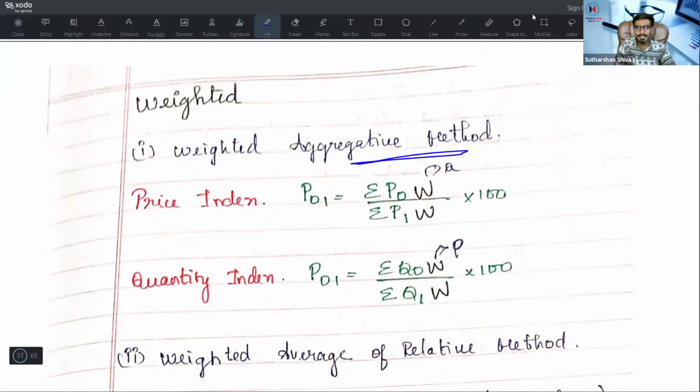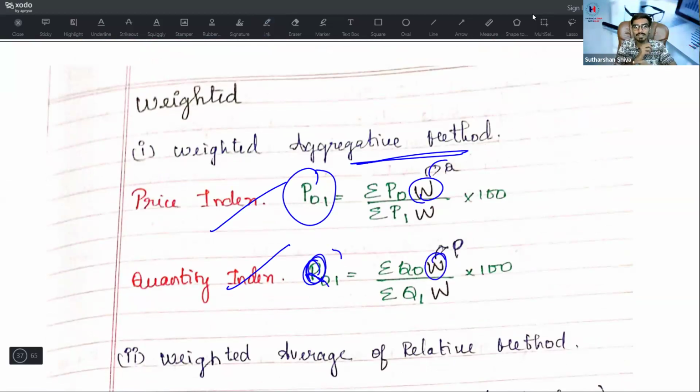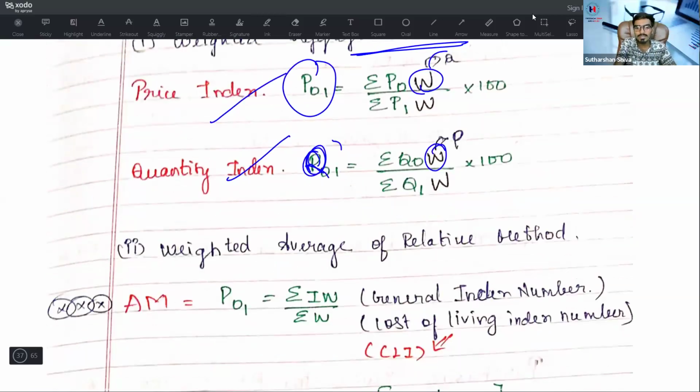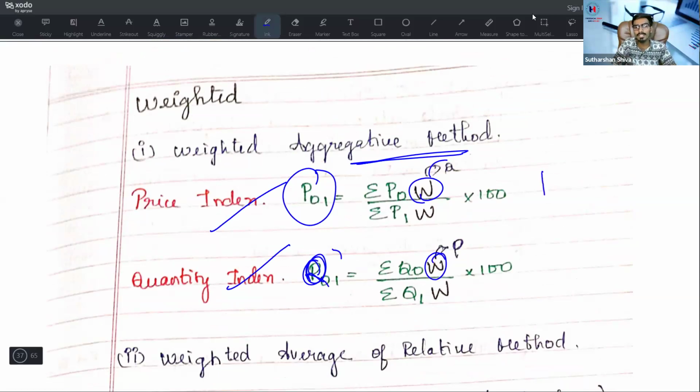Under the weighted aggregative method, it is divided into price index and quantity index. When the weights are given, at the time of finding price index, the weight is quantity. At the time of finding quantity index, the weight is price. Okay, the same thing. P01 is given, it is summation P1 weight divided by summation P0 weight into 100, and for quantity, summation Q1 weight divided by summation Q0 weight into 100.